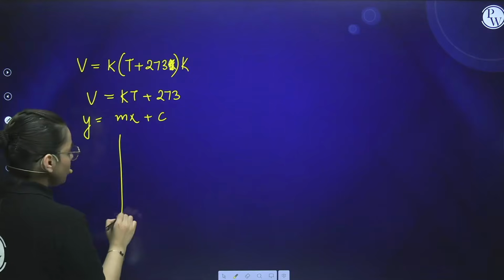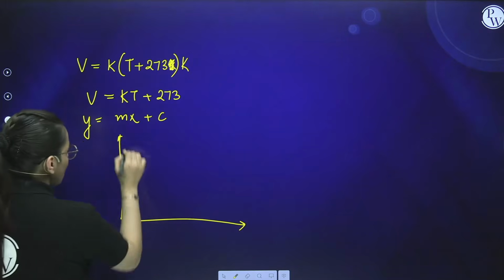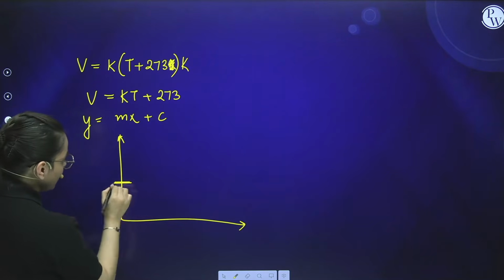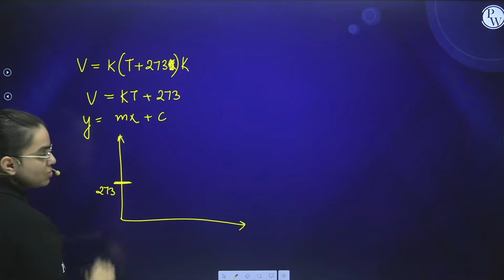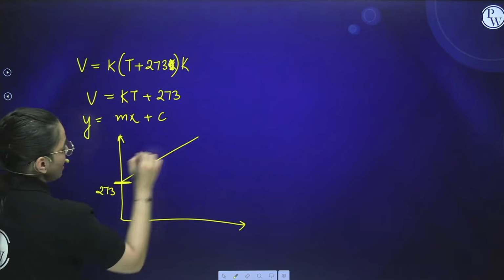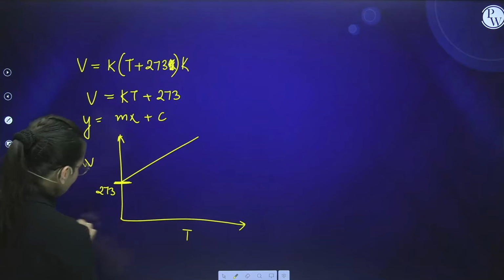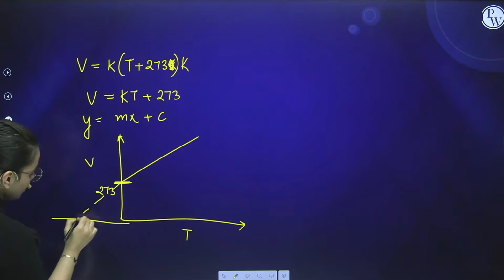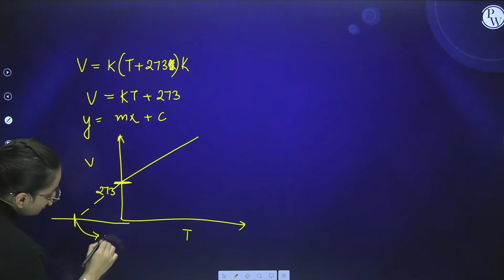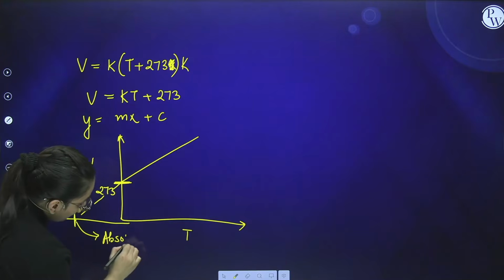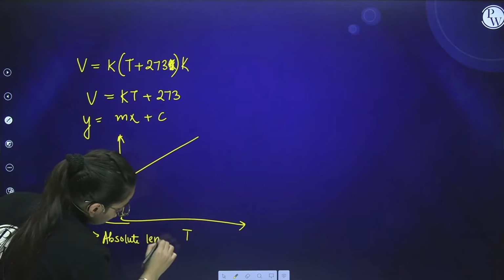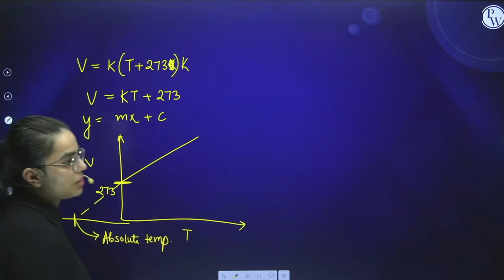Now if I am going to draw a graph over here, C has some value, 273. So the intercept will start from this direction. And when I extend this graph over here, students, it will cut over here, and this is known as absolute temperature. So this is the plot when temperature is taken in Celsius.